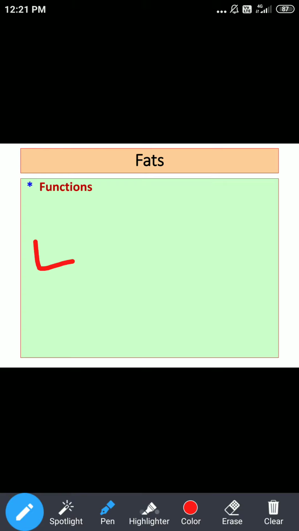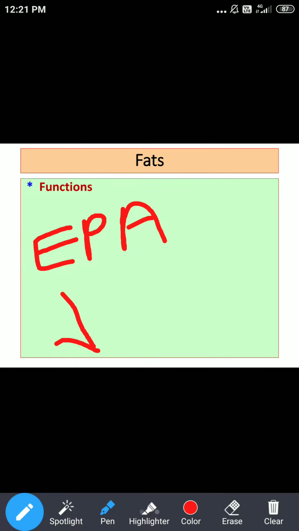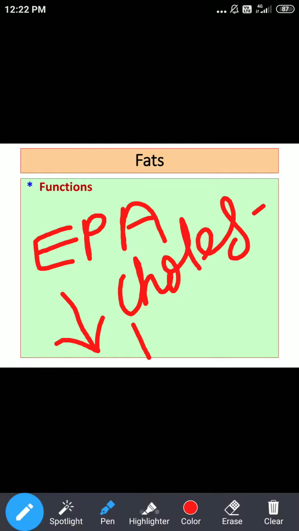If we talk about EPA, eicosapentaenoic acid, this essential fatty acid plays an important role in breaking down cholesterol, and hence it helps to reduce the blood or serum cholesterol level.